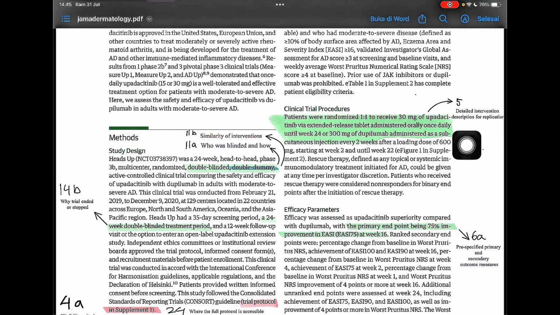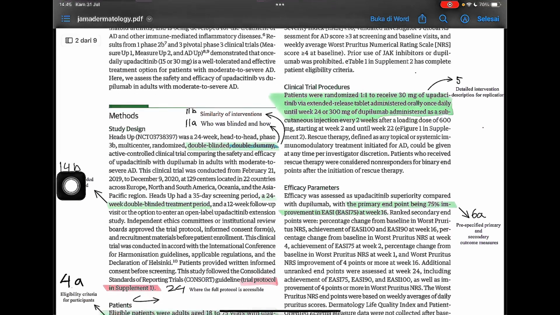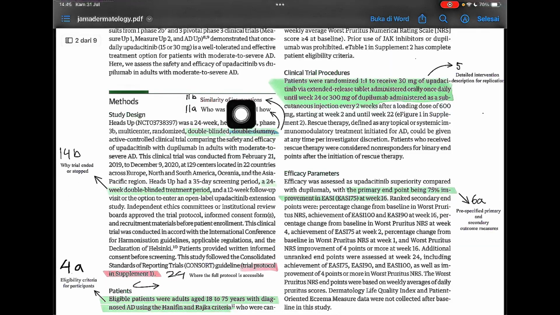This is a detailed intervention description for replication. And then in 11A, who was blinded and how. This is double-blinded, double-dummy.